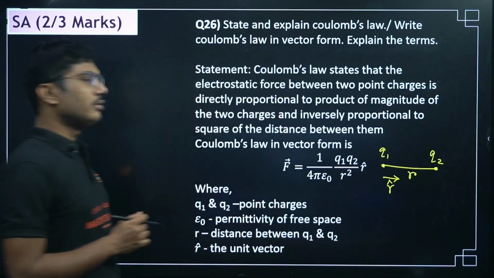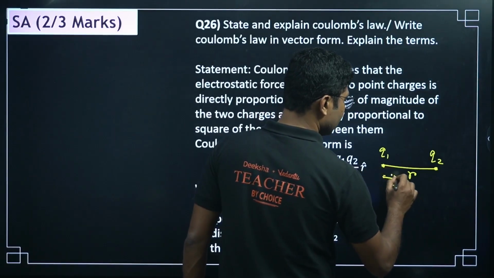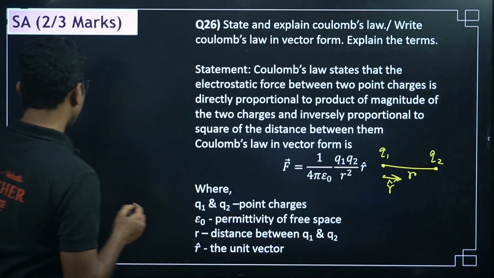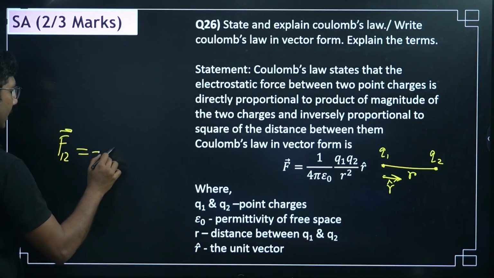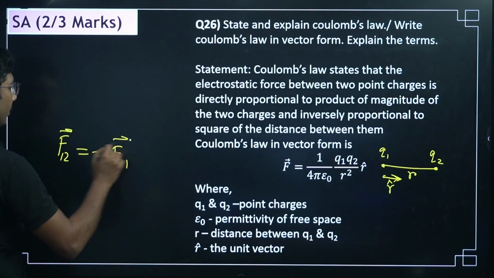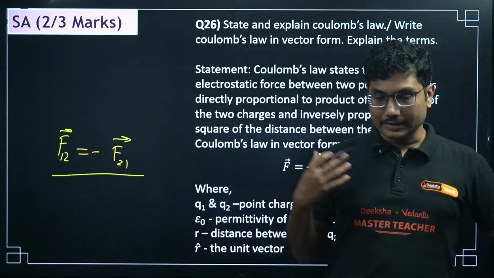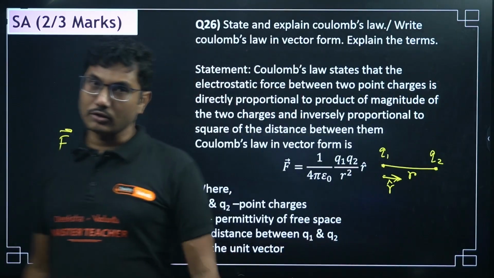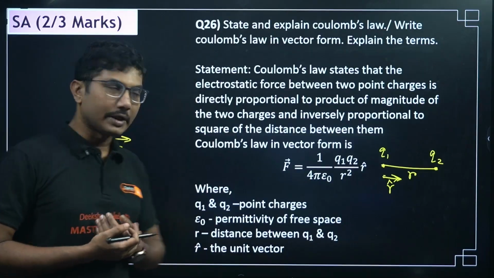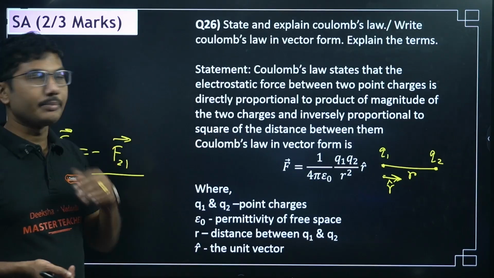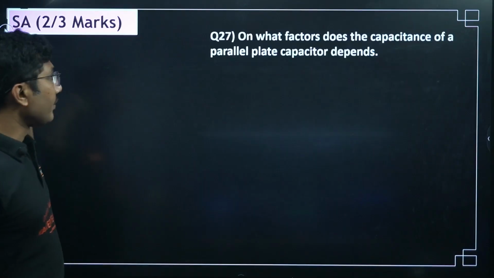You have to show it to the teacher, saying this is the vector. Also one more way is that F12 equals minus F21. If you mention that, that will also be very good. The same answer is given in your textbook also. You can draw that diagram as well, but that answer is slightly complicated. This is the easiest way to represent, but a diagram is compulsory in the case of vector notation.